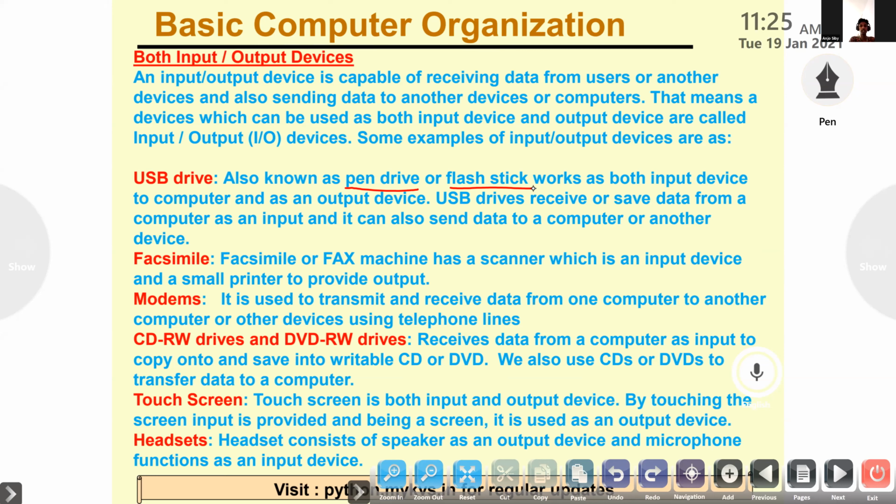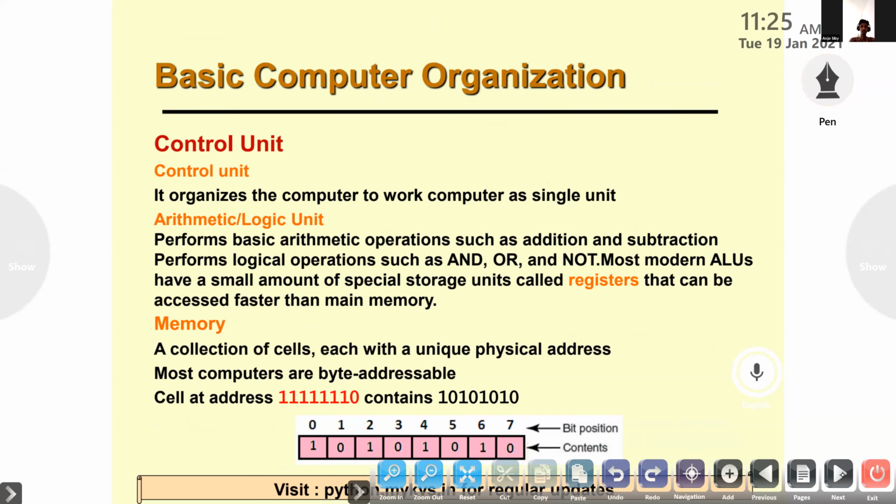writable CD or DVD. We also use CDs or DVDs to transfer data to a computer. Touch screen is both an input and output device. By touching the screen, input is provided, and being a screen, it is used as an output device. Headset consists of a speaker as an output device and a microphone that functions as an input device. So both input and output device.